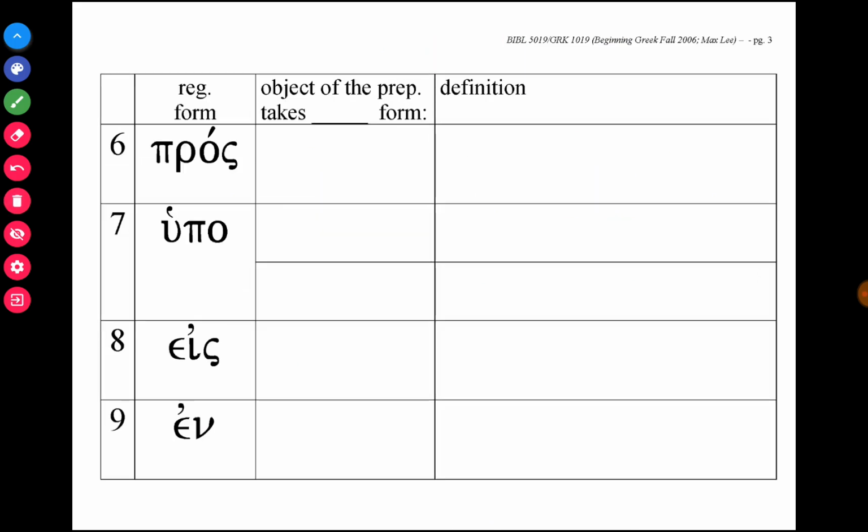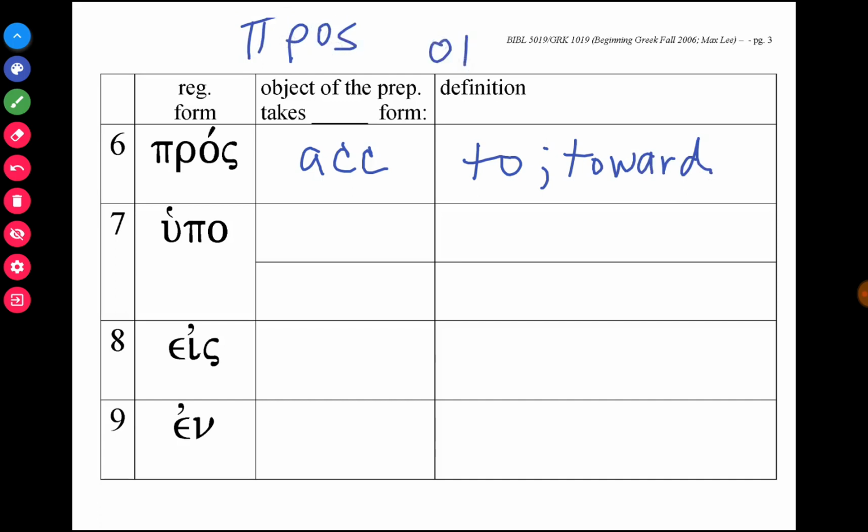The next preposition is pros, and it only takes the accusative. And it means to or toward. So if I were to say something like pros oikon, oikon is a vocabulary word that means house, let's add an article there. Pros ton oikon means toward the house or to the house.